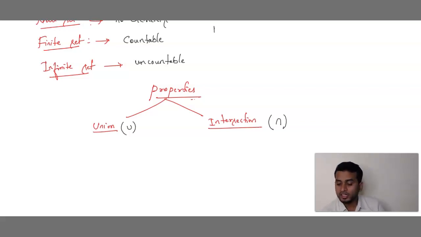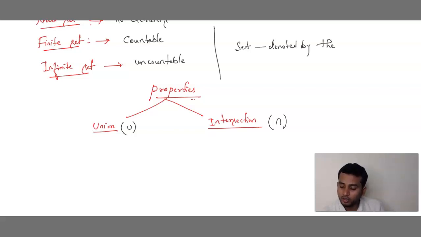Now one thing I just like to say you, sometimes it is very important question. Sometimes they may ask you the very basic question. A set is denoted by the symbol. Set को हमें कौन से symbol से denote करते हैं? Set can be denoted by the symbol. Denoted by the symbol. So set को हमें कौन से symbol से denote करते हैं बेटा? Flower bracket.